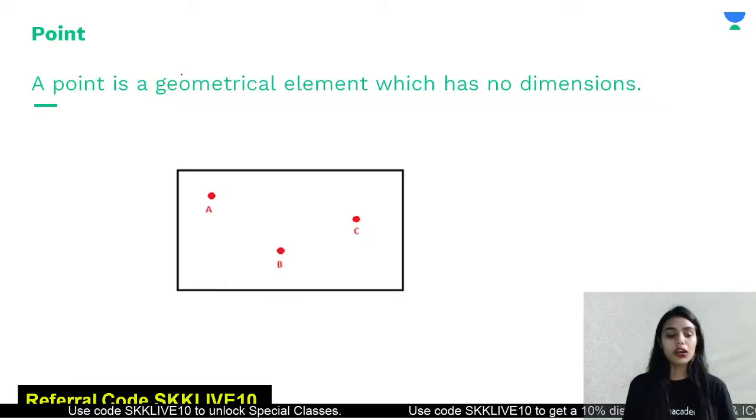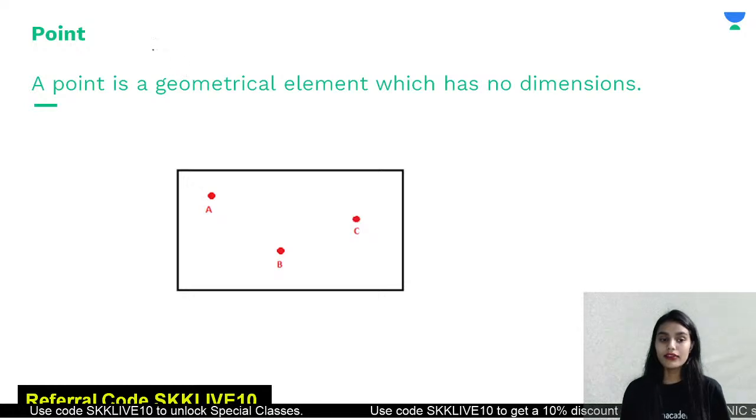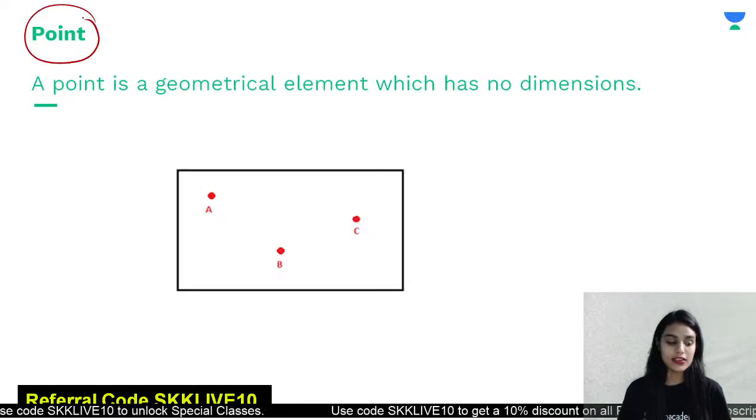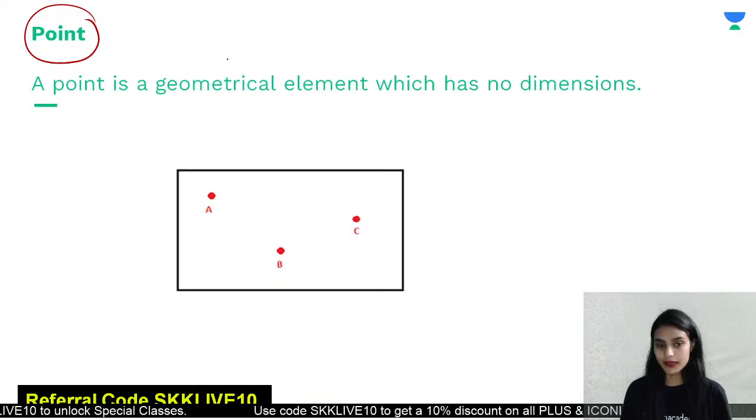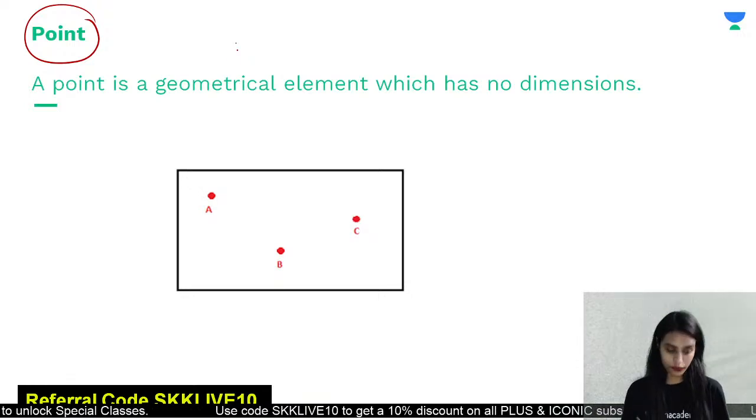So when we talk about lines and angles, we always start from this thing that is a point. Now a point is something, it is a dot that I draw with a pen.